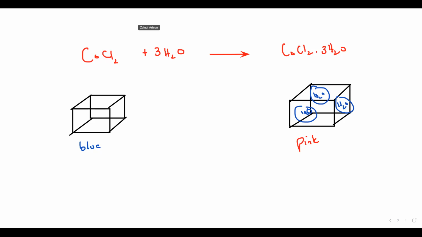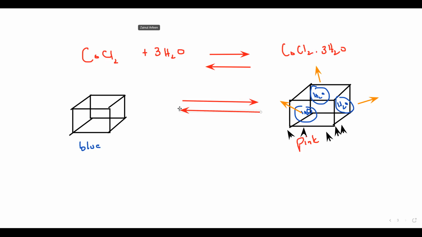But when I supply heat energy, if I heat this pink salt, it will lose its water of crystallization. And when it loses the water of crystallization, it will turn back to blue again. So the reactant, cobalt chloride, can form the hydrated salt, and the hydrated one can turn back into anhydrous.